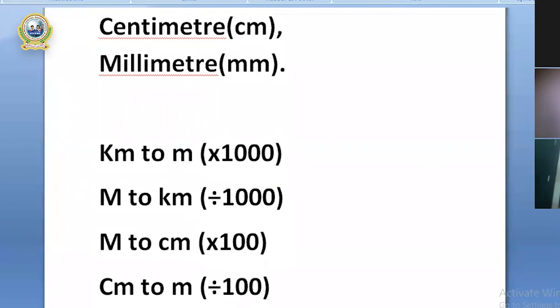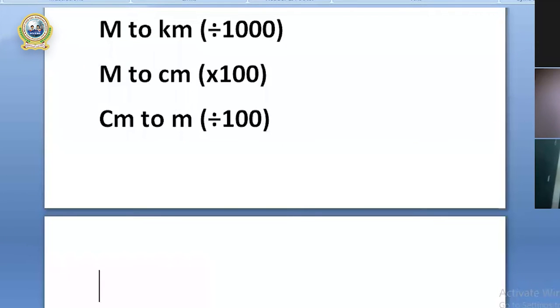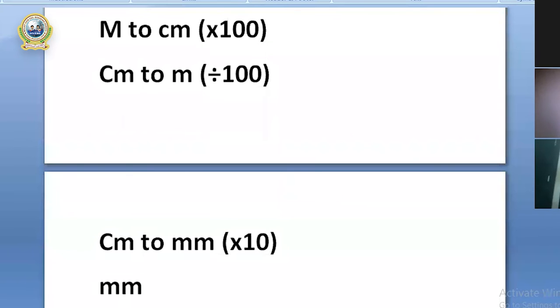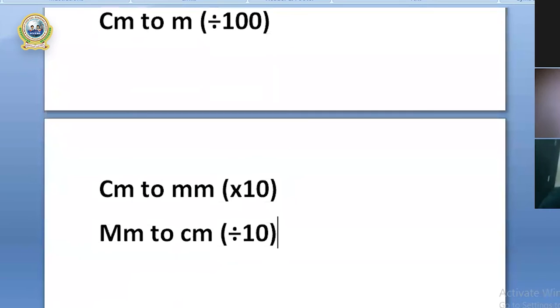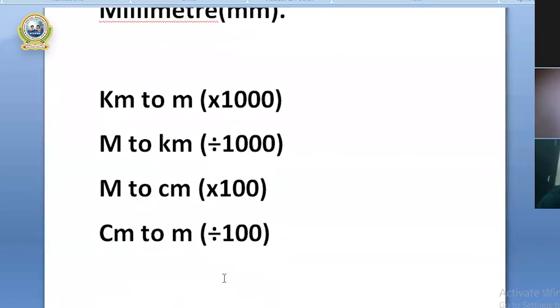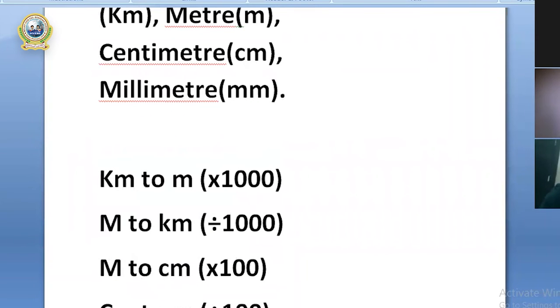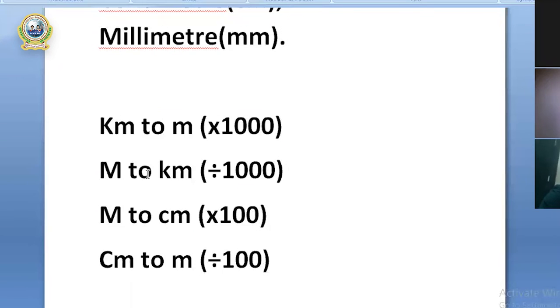The third one, centimeter to millimeter: multiply by 10. You can see the numbers there. Again, millimeter to centimeter: divide by 10. So these are the procedures. Please memorize this. If you are converting kilometer to meter, multiply by 1000. If you are converting meter to kilometer, divide by 1000.